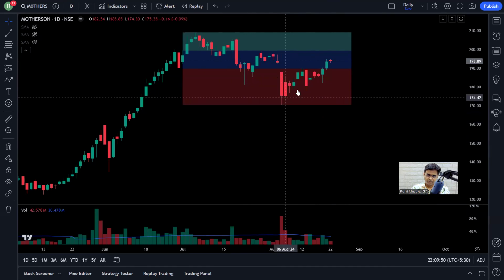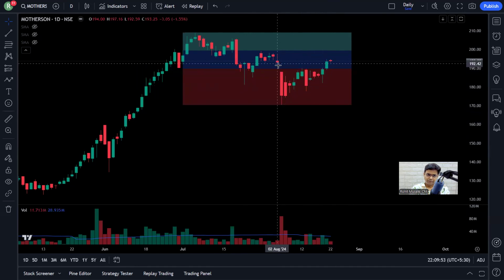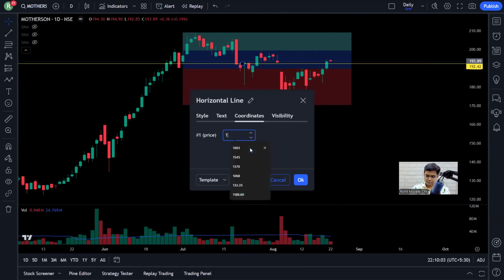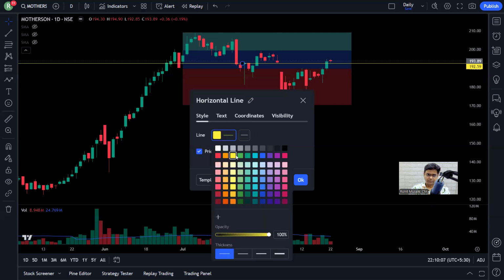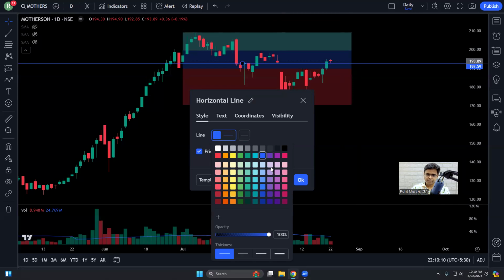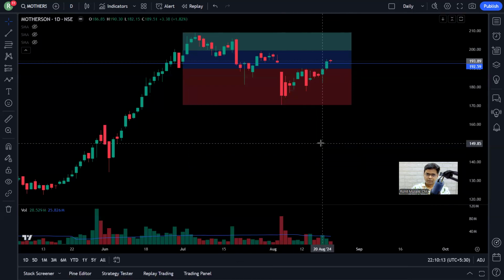After this candle, the price started to go up. There was a falling window here. So if I draw a line at the falling window, so the low of this candle is 192.59. Let's draw that. Let me give it blue color. Yes.